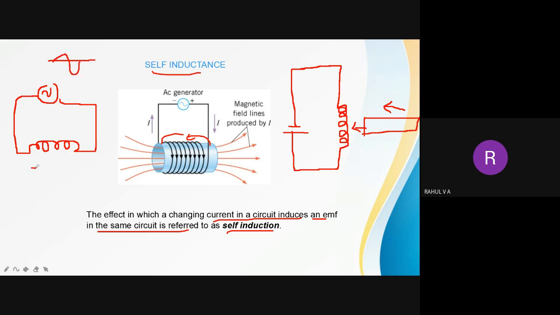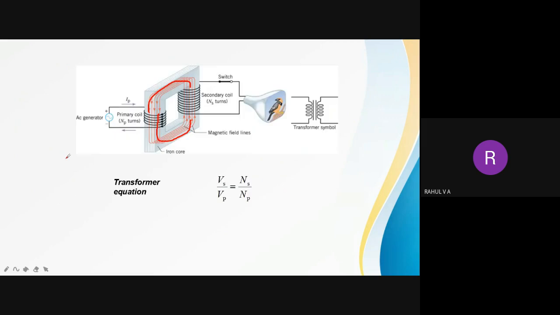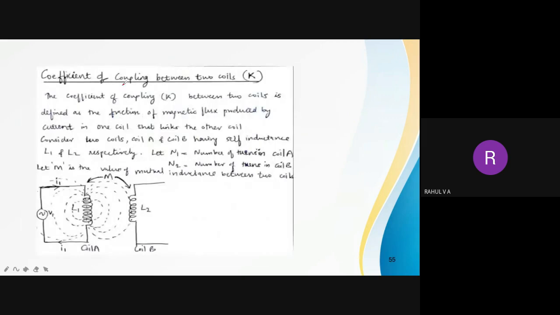Because this flux is varying, a stationary conductor which is in contact with this field will have EMF induced in it. That is called self-inductance. And next we will learn about another term, coefficient of coupling.